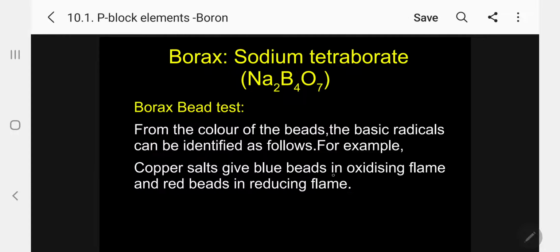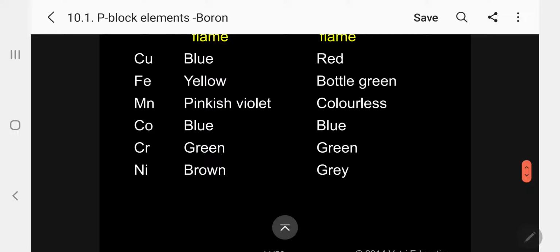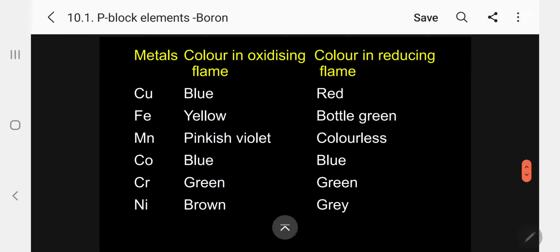So let me give the table. Kindly follow. These should be memorized. My dear students, these should be memorized, otherwise you cannot give the answer.